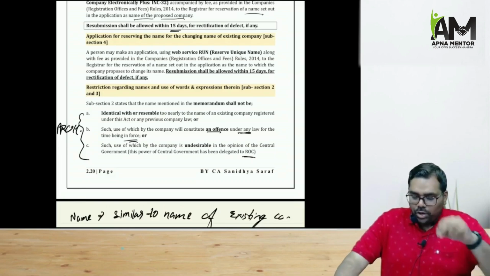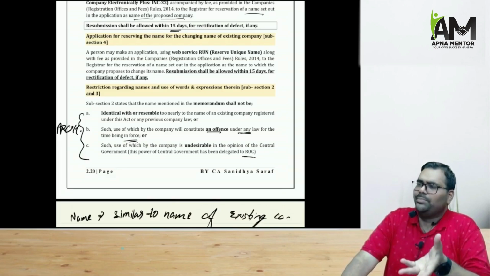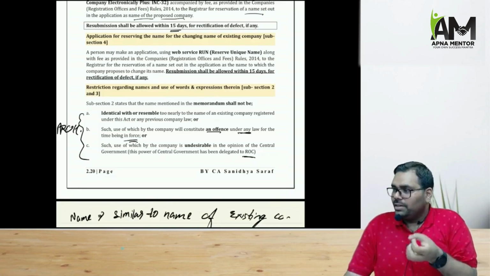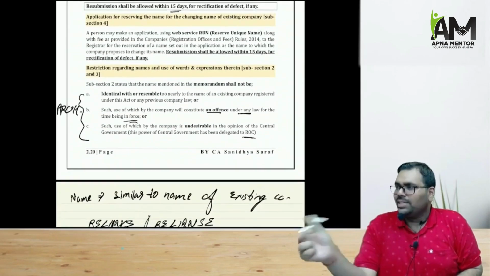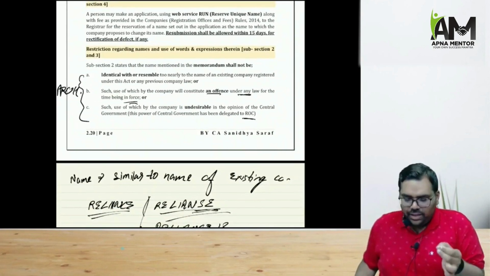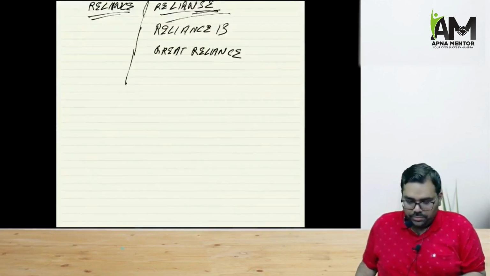Or the name should not constitute any offense under any law for the time being in force. Abusive languages are being used in society. Some kind of murderer, rapist, gangster. Such kind of remarks you are using in the name of the company, not allowed because it is offensive under any law. And then any name that is undesirable in the opinion of CG, that is ROC, that is also not allowed.